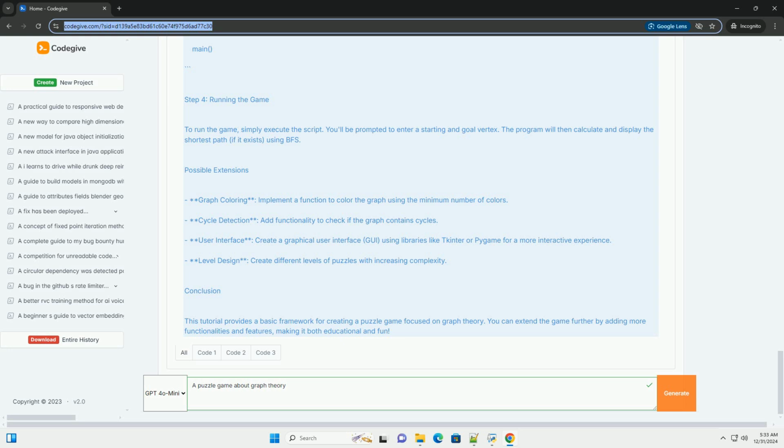Step 2, BFS algorithm for shortest path. Now, let's implement the BFS algorithm to find the shortest path in the graph. Python. from collections import deque. def bfs_shortest_path(graph, start, goal): q = deque([(start, [start])]). visited = set(). while q: current, path = q.popleft(). visited.add(current).